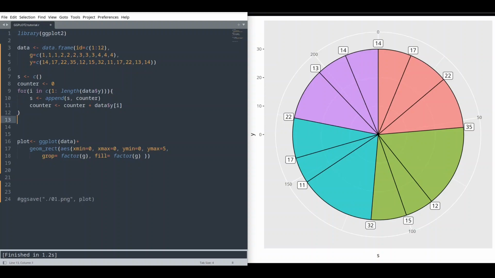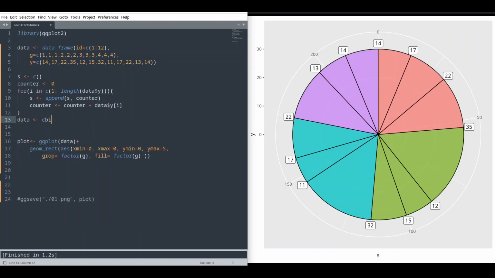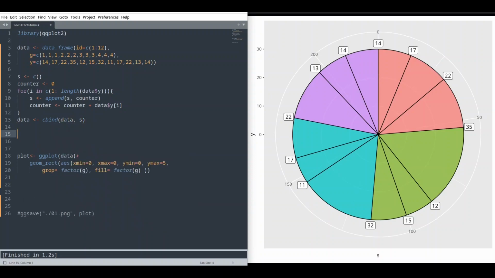And now I'm just going to append this collection to our data source. So to data we are going to append s, and let's print all of this out. Of course I'm just going to comment this ggplot function for now, save it, run it, and let's see what we have.